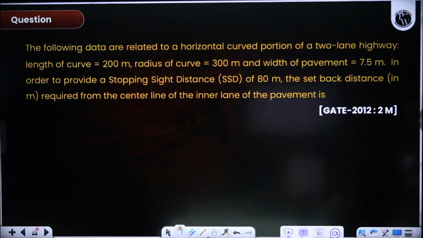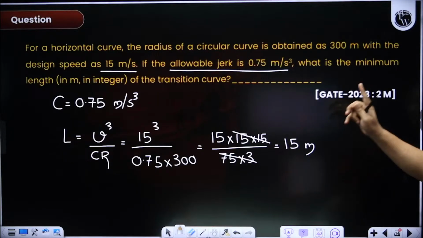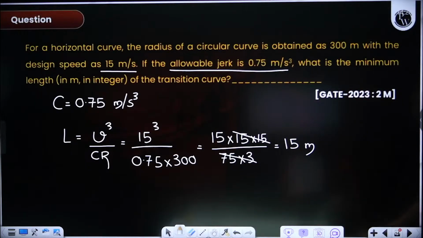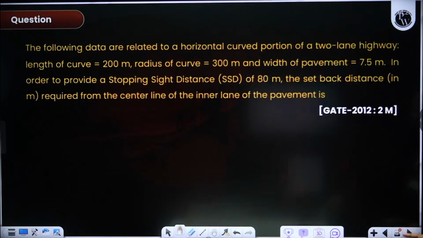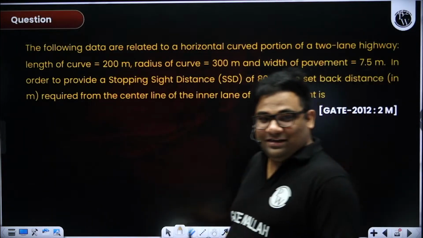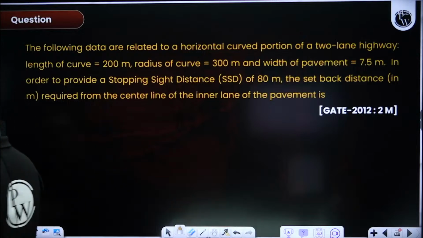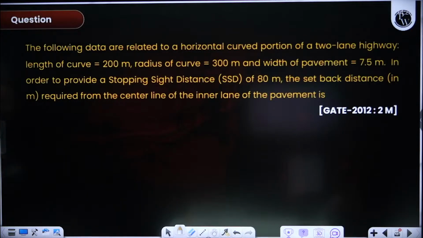Like you see, this length of transition curve also was not asked for 10 years. But you see, in 2023 they asked. So just because they have not asked doesn't mean that we will not study that. That is part of the syllabus. But yes, less asked, I can say. Setback distance and transition curve are less asked topics.